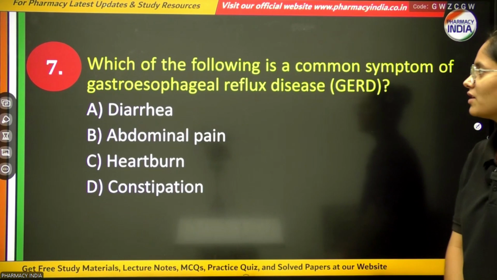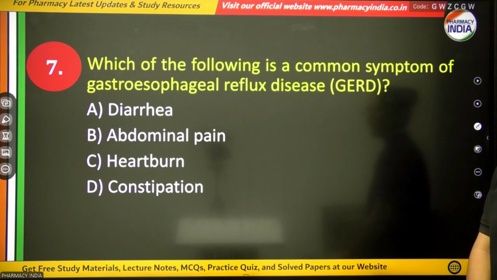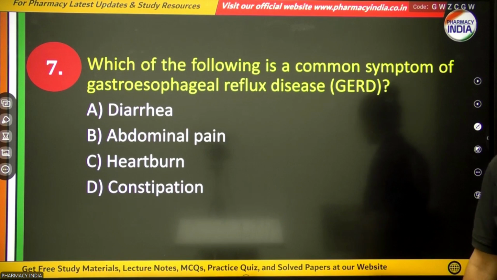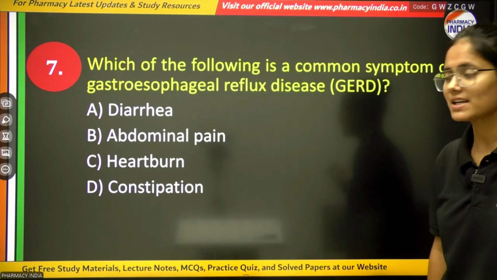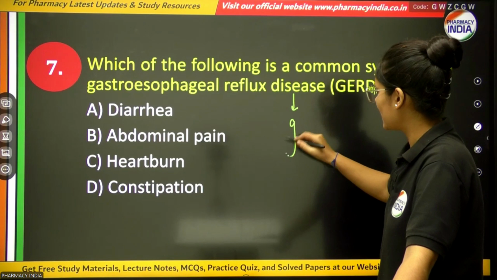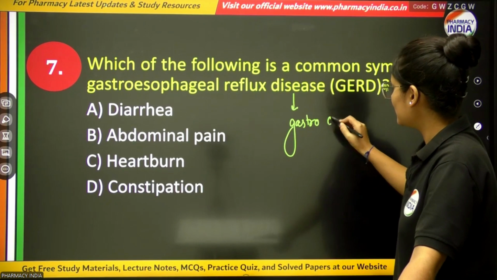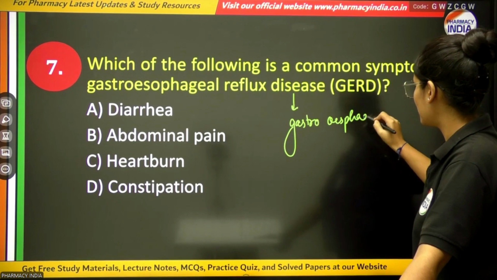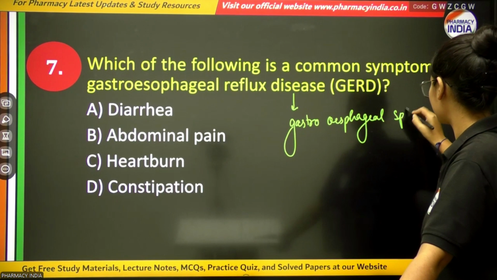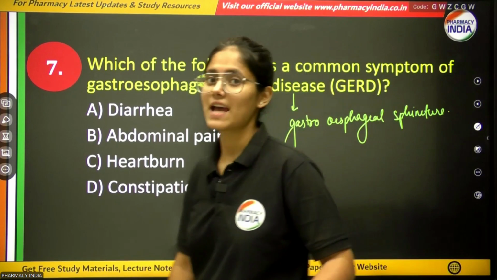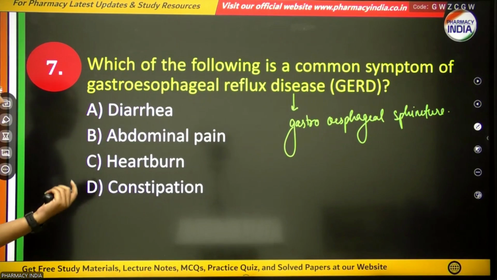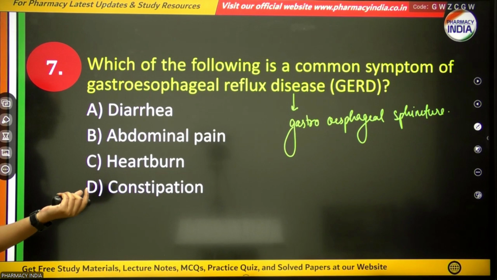Next question. Which of the following is a common symptom of GERD, meaning gastroesophageal reflux disease? Basically, GERD is a disease of the gastroesophageal sphincter. In general, you can also call it acidity. Okay, the options are diarrhea, abdominal pain, heartburn, or constipation.